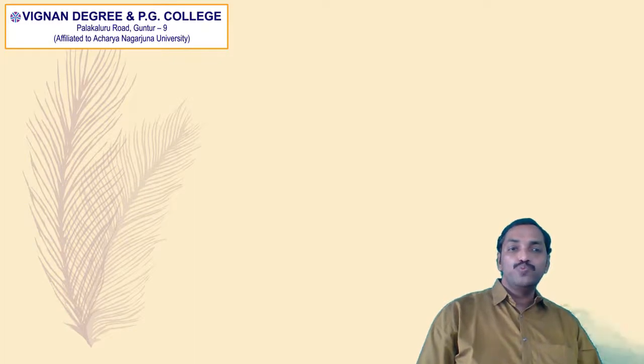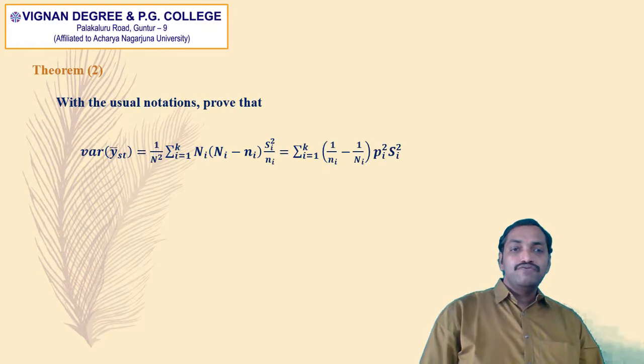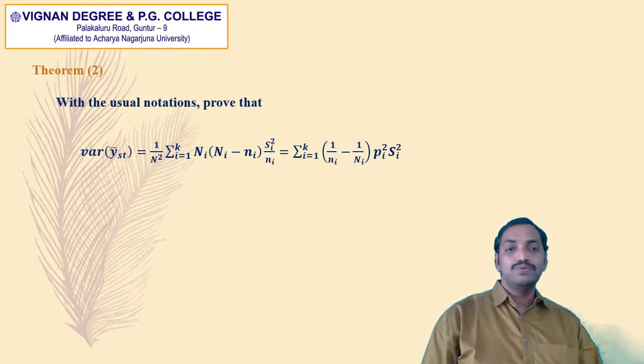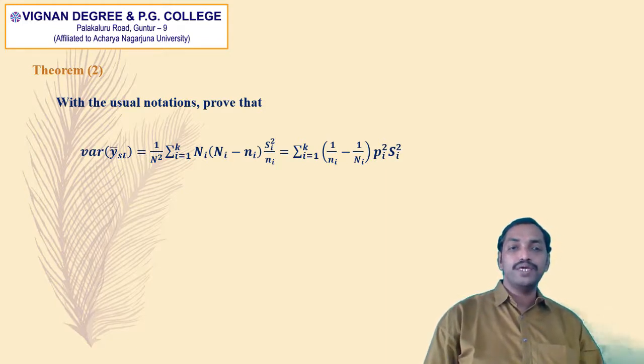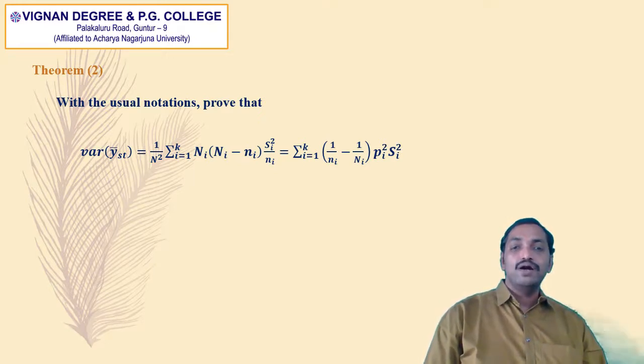Theorem number 2. With the usual notations, prove that variance of y bar st is equal to 1 by capital N square into summation i is equal to 1 to k capital Ni into Ni minus small ni into Si square divided by small ni, which is equal to summation i is equal to 1 to k of 1 by small ni minus 1 by capital Ni into Ni square into capital Si square.